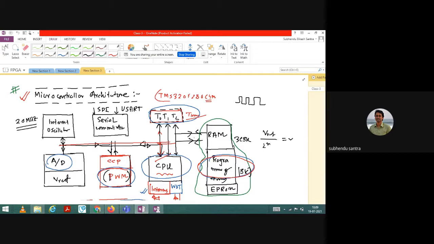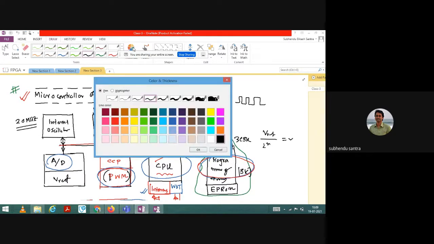In the previous class I discussed the microcontroller architecture. I will just touch upon it, just brush it up, and then today I will mainly discuss the microprocessor and the FPGA architecture.